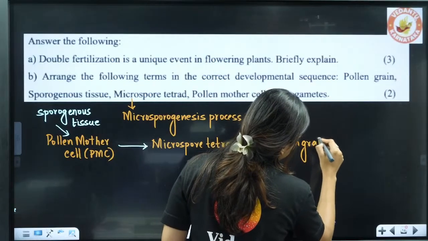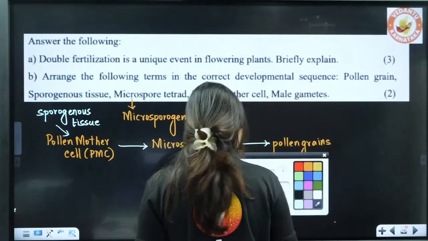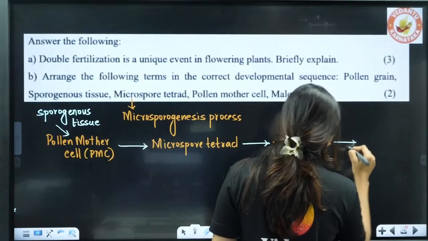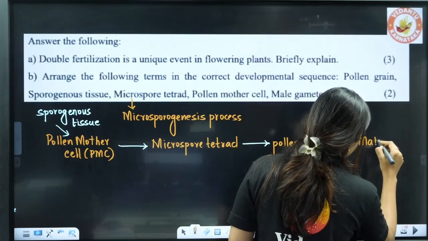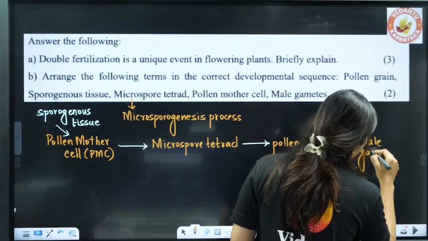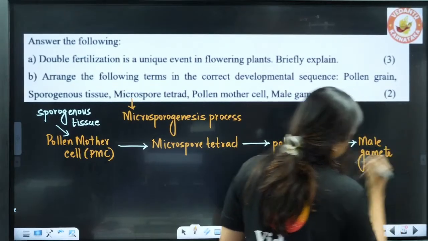What will be inside the pollen grains? The generative cell will have the male gamete. Okay, the generative cell will have the male gamete. Clear?